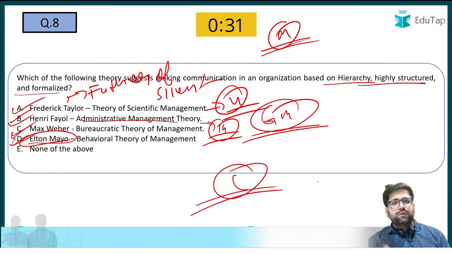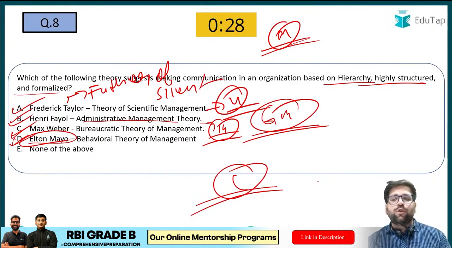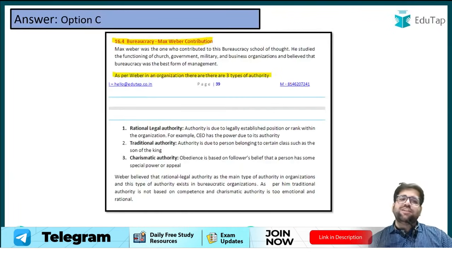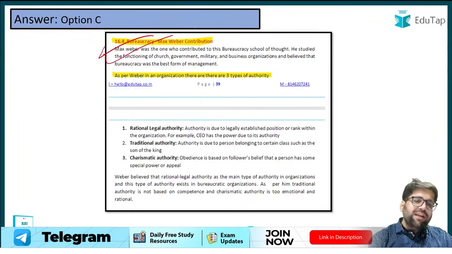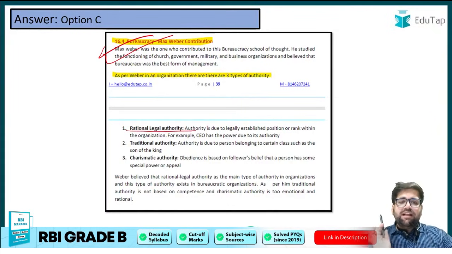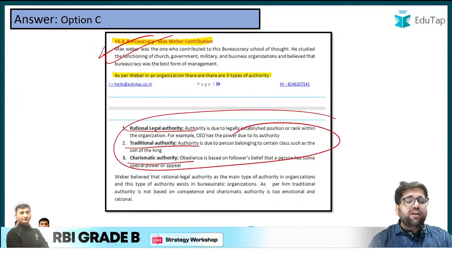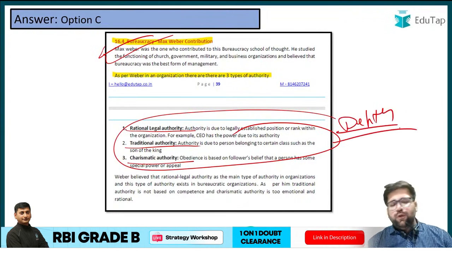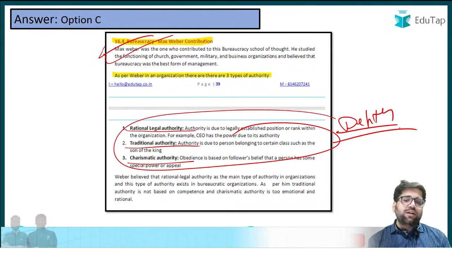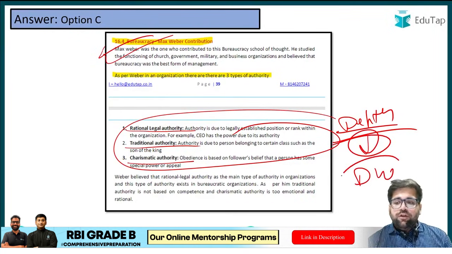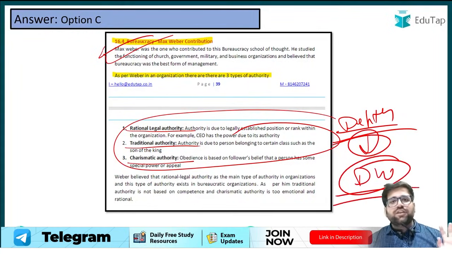Max Weber is the one person who has given the bureaucratic leadership style, so you know that it is based on hierarchy, highly structured and formalized. A very easy question, nothing much to worry about. A very short and sweet introduction is also given in your concept notes: legal-rational authority, traditional authority, charismatic authority. These are the types of authority discussed by Max Weber. This is the depth part of your notes. If you have ample time, you can understand this concept, and when you are reading things in depth, obviously that will take you to another level when it comes to the descriptive component.